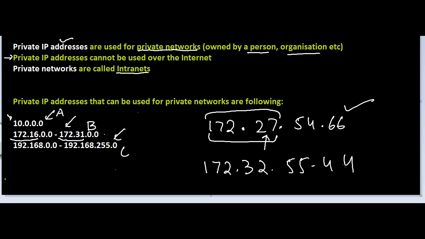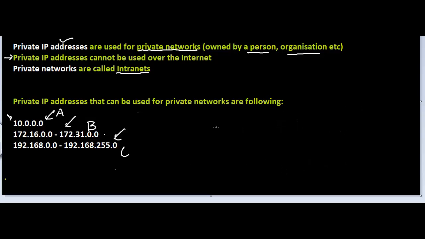This would be a public IP address. This is not a private IP address, because this number 32 is outside of this range between 16 and 31. So it should be between 16 and 31. So this is not a private IP address, but this is a private IP address. Okay, how about this?